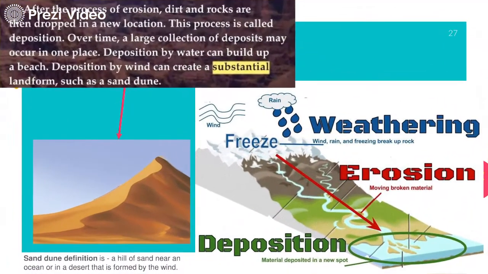After the process of erosion, dirt and rocks are then dropped in a new location. This process is called deposition. Over time, a large collection of deposits may occur in one place. Deposition by water can build up a beach. Deposition by wind can create a substantial landform, such as a sand dune. A sand dune is a hill of sand near an ocean or in a desert that is formed by the wind.